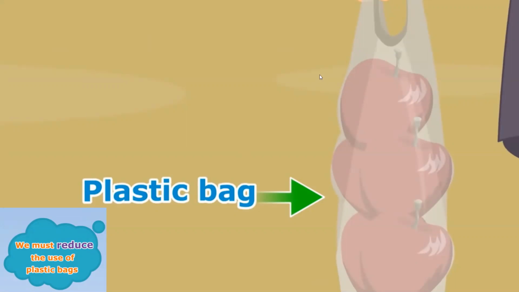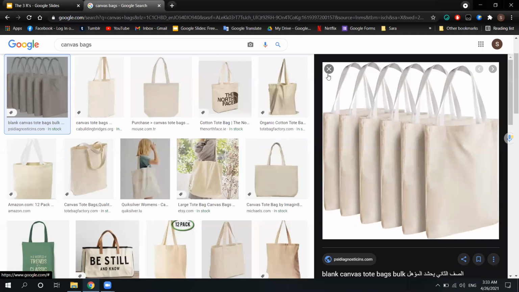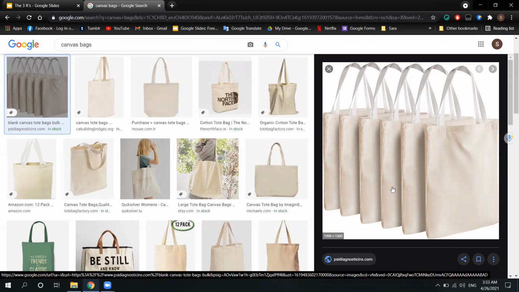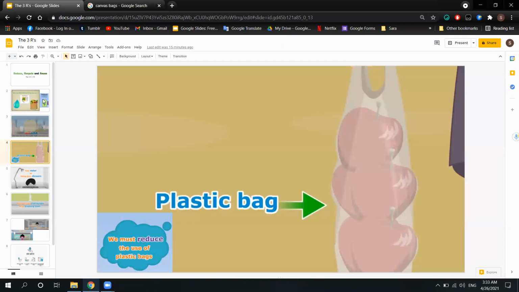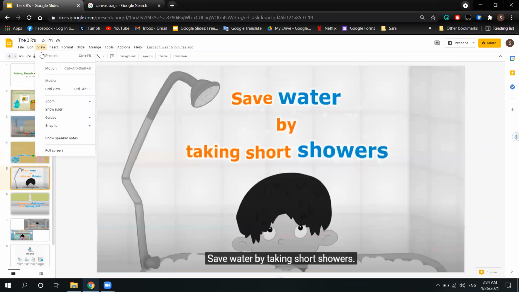Okay, so let me show you the kind of bags that you have to use. Okay, so here's a picture that shows a kind of bag that you can use instead of the plastic bags in order to reduce pollution. So instead of using these kinds of bags, we have to use another kind of bags, okay? Now let us see the second one.